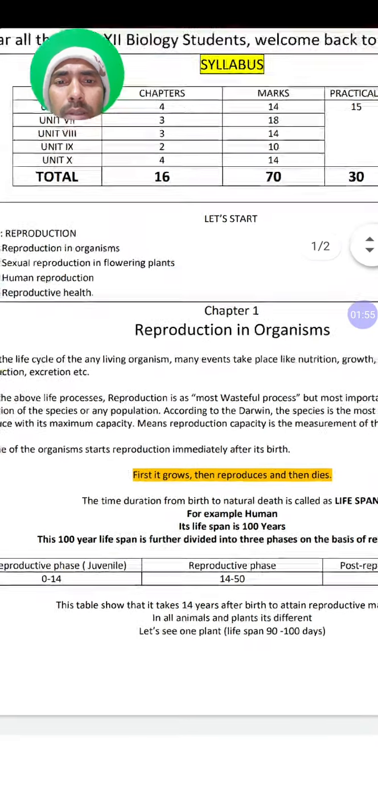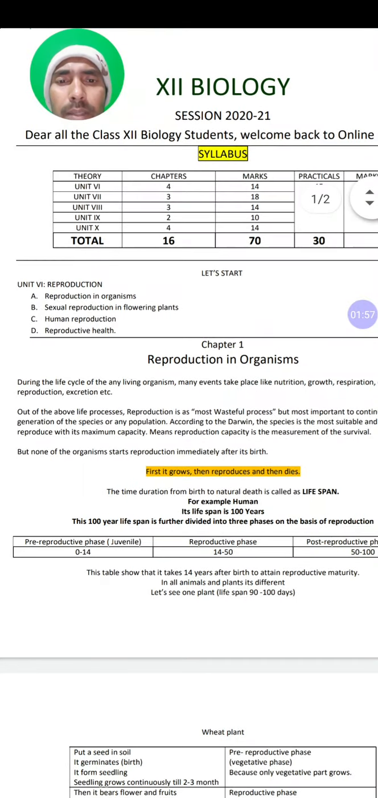So first, reproduction in organisms. Already text is here, you can read by zooming it. During the life cycle of any organism, many processes take place. Like every day a person takes food, they walk from here to there, respiration, excretion and all. But reproduction is one of the most important but wasteful processes. It requires a lot of energy, it wastes a lot of energy, but it is very important.